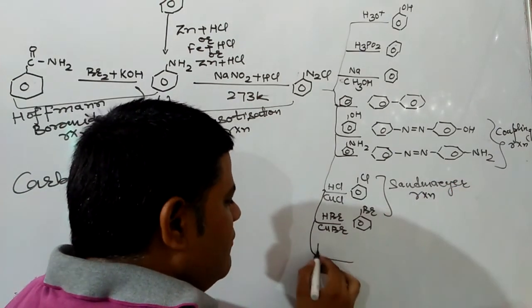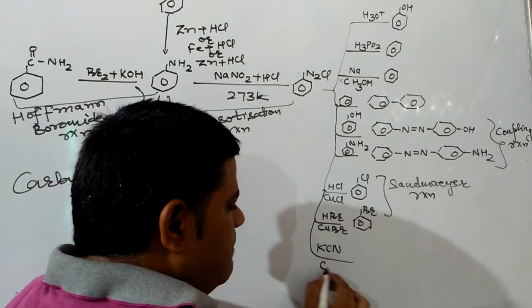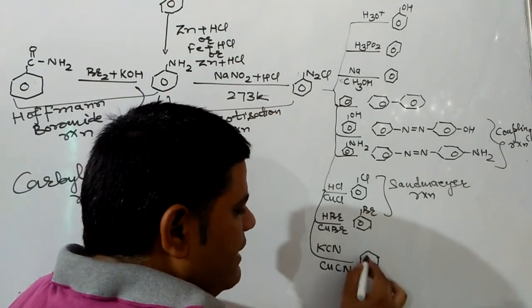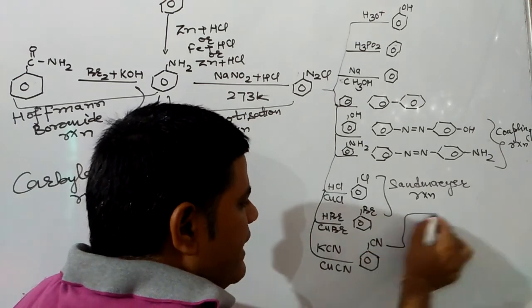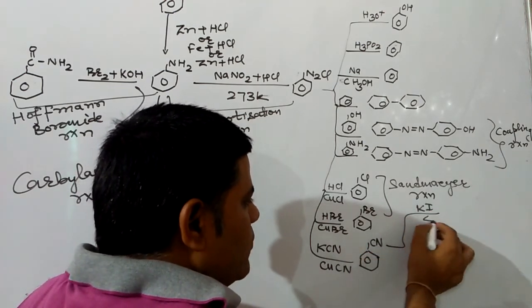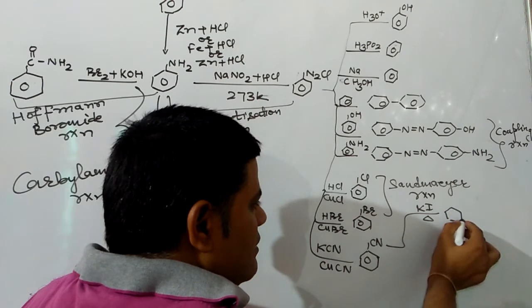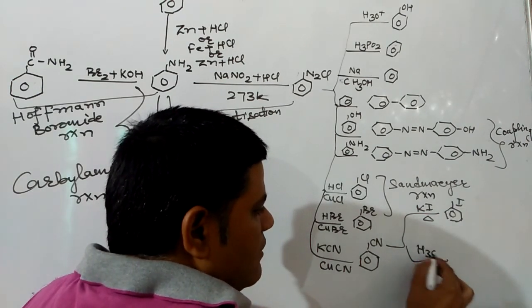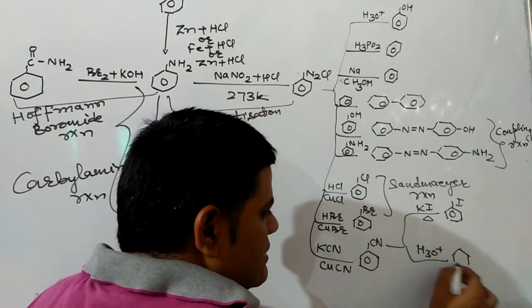Next, when it reacts with KCN in presence of CuCN, the product formed will be phenyl cyanide, and that on hydrolysis will give you benzoic acid. It can react with KI on heating to give iodobenzene.